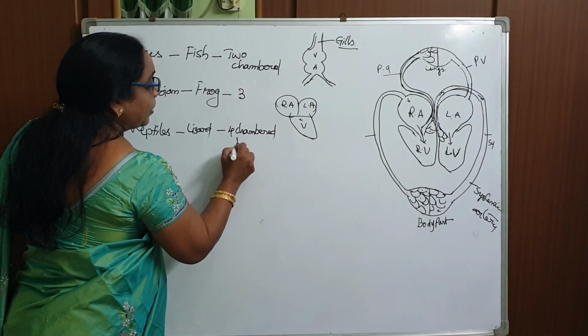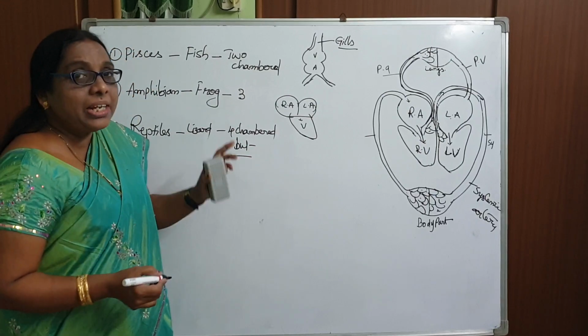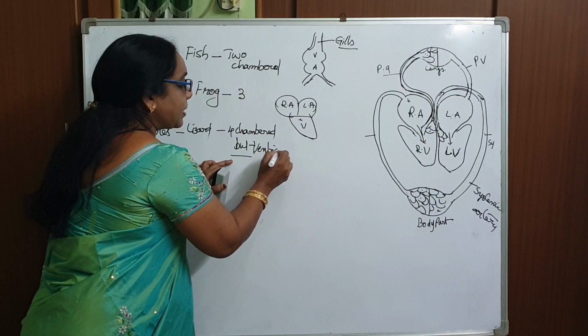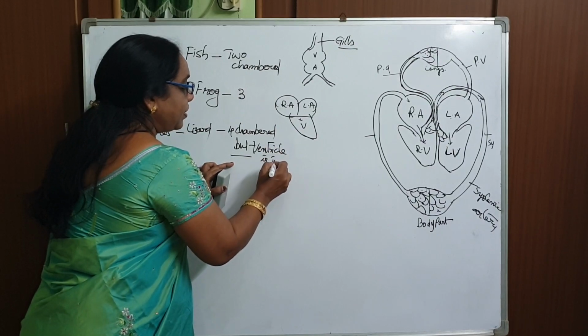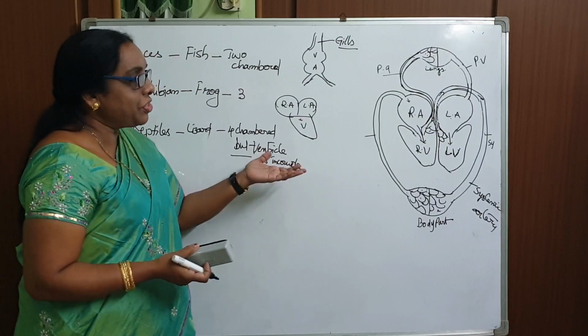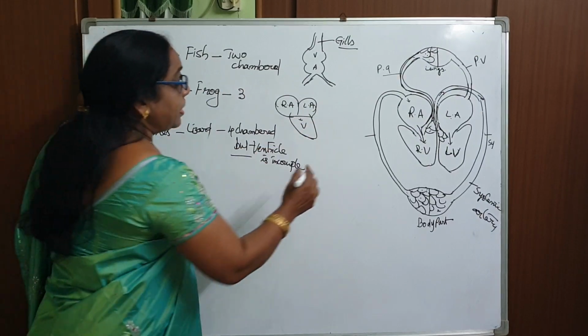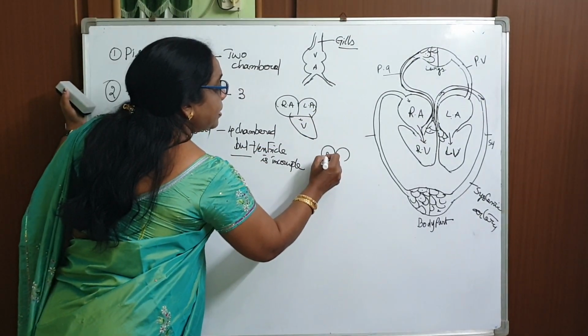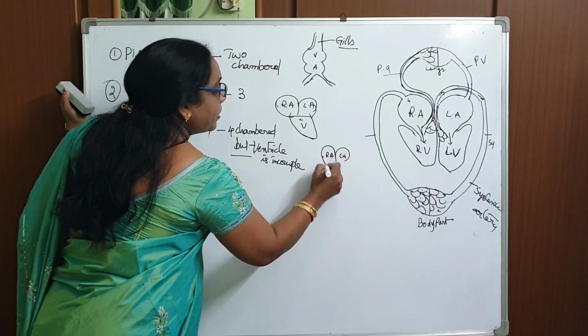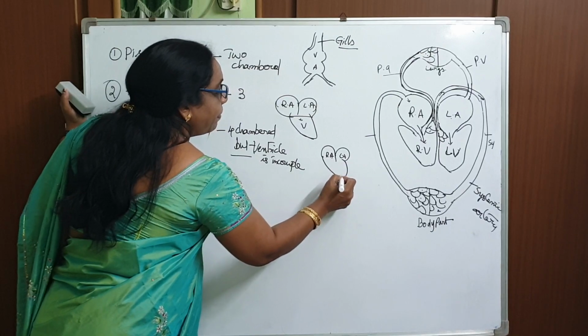But what is the condition here? The ventricle is incompletely divided. Whenever there is an incomplete division, there is no complete separation here. See, this is the right auricle and the left auricle, and these two open into the ventricle.